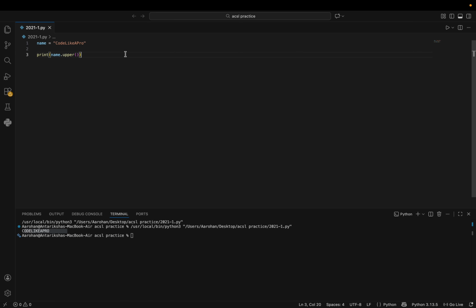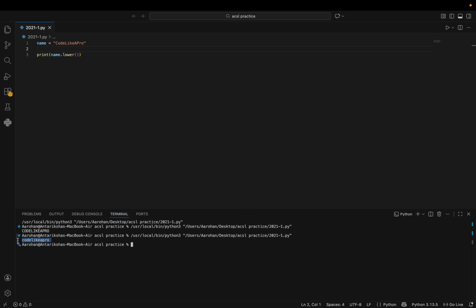And I can do the opposite. Well actually I can still use this string because it has capital letters in it. So if I changed it to lower instead, it would just change those capital letters to lowercase and make it all lowercase.